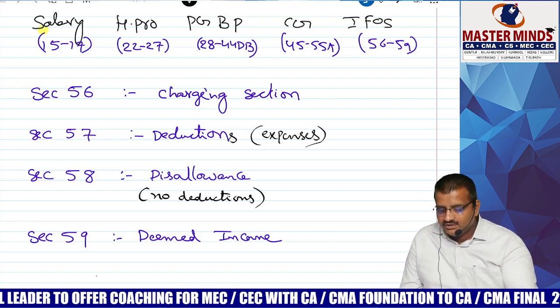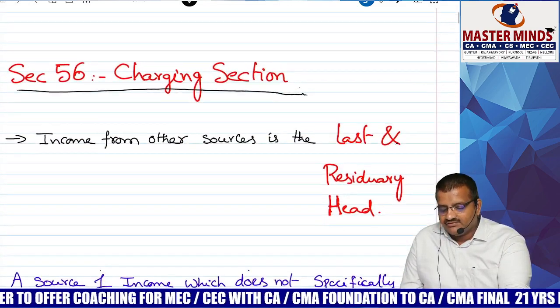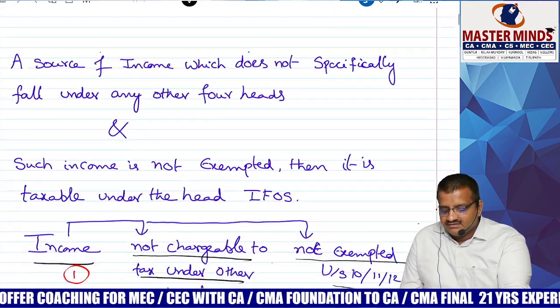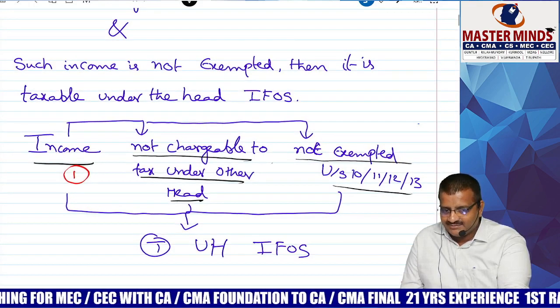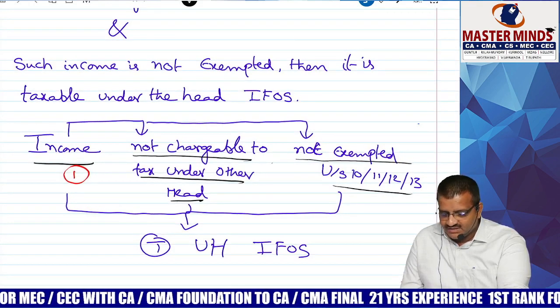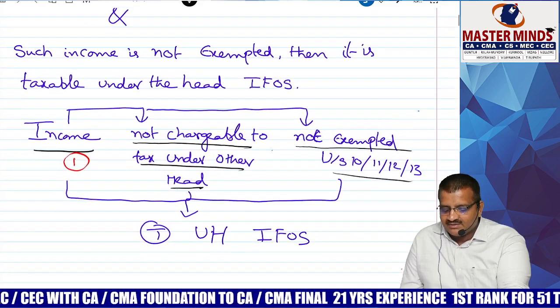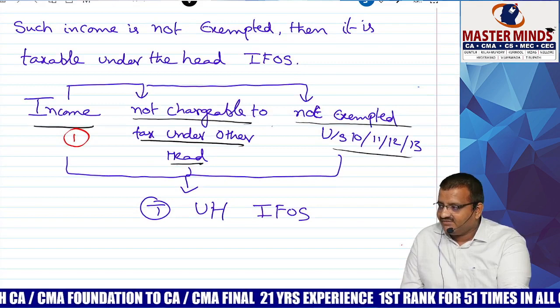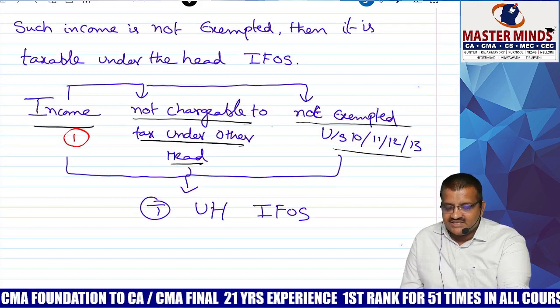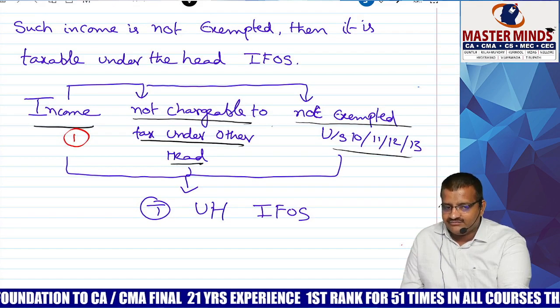Fine. Section 56 is telling that these are the 3 conditions. If satisfied, automatically the incomes are covered under this head only: there must be income, not chargeable under other heads, and not exempted under section 10, 11, 12, 13. Automatically that income is covered under the head IFOS.